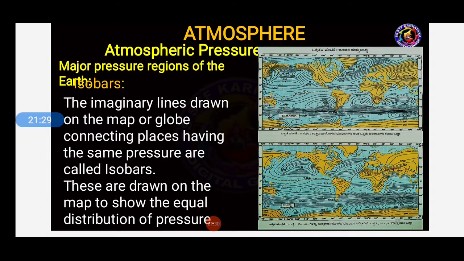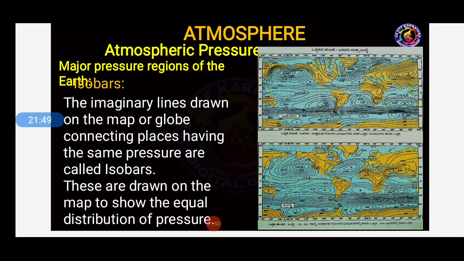Next we have isobars. Isobars are imaginary lines drawn on the map or globe connecting places having the same pressure. Isotherms, as I said, students, are lines connecting places with the same temperature, and they are called isotherms.